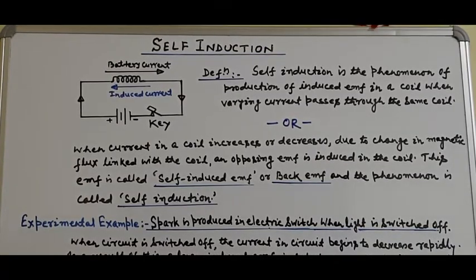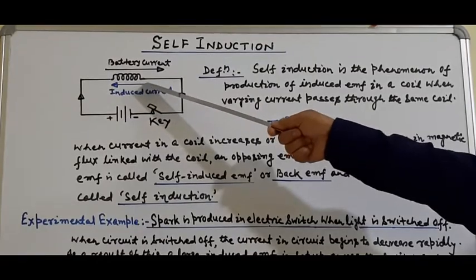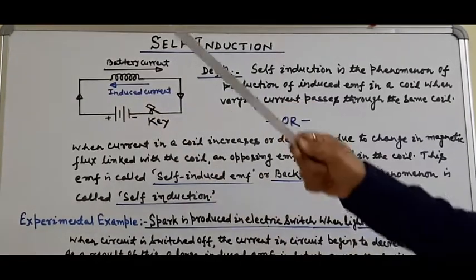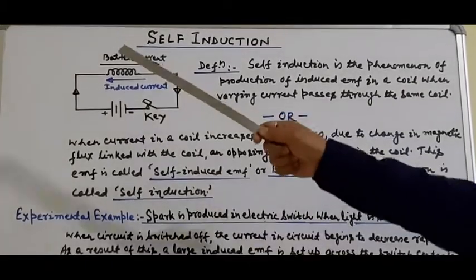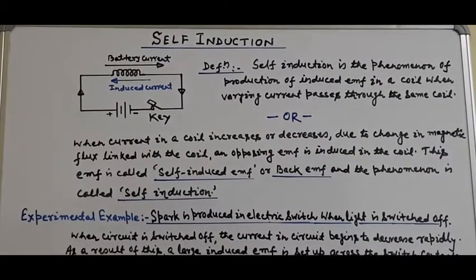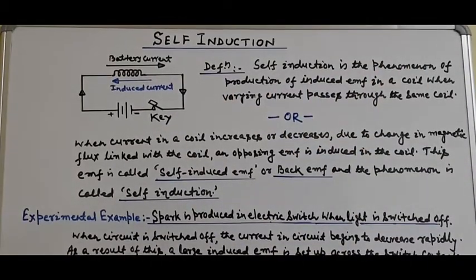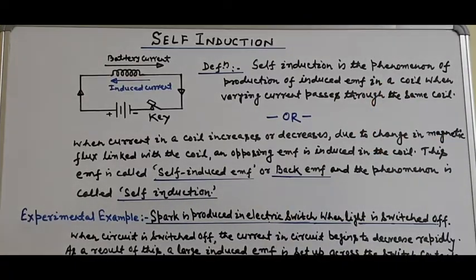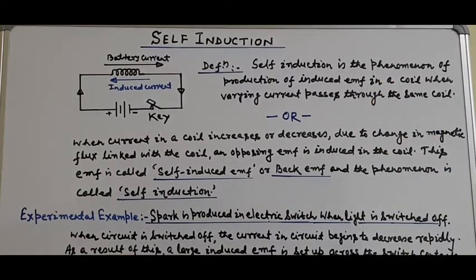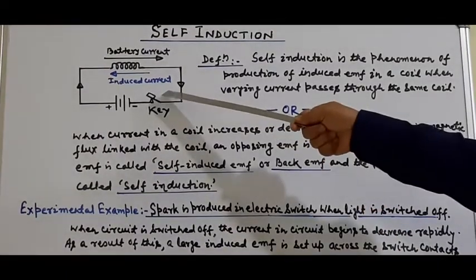But it is also possible that EMF is induced in an isolated single coil due to flux change through that coil by varying the current through the same coil. This phenomenon is called self-induction, and this phenomenon can be explained with the help of this circuit easily.